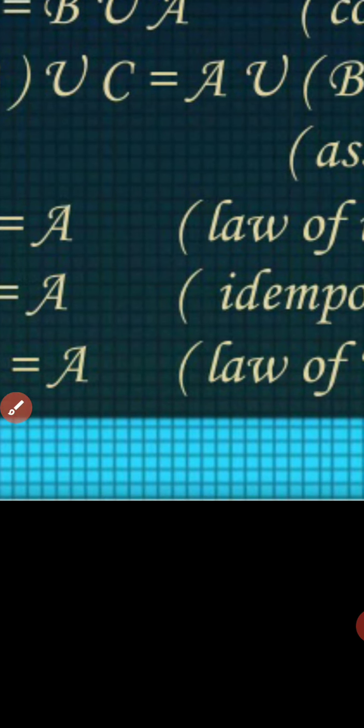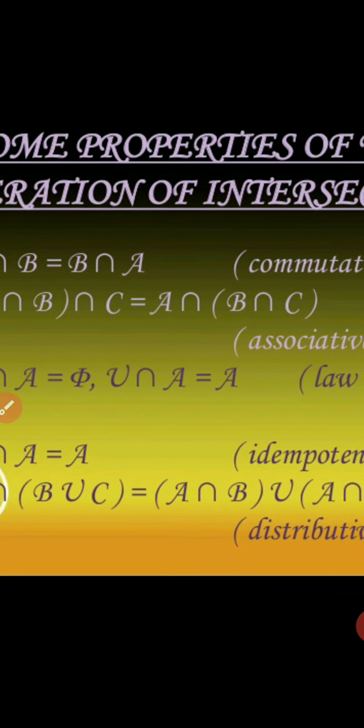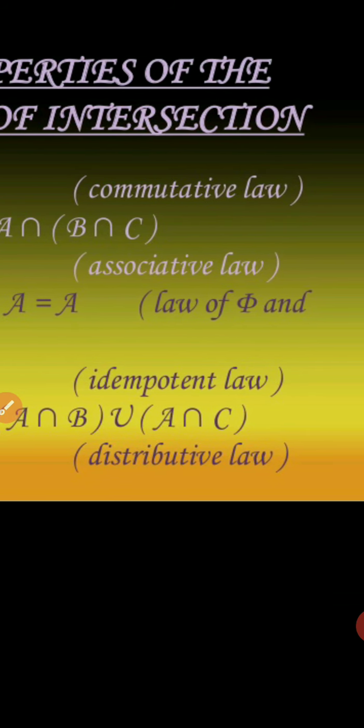Now next, some properties of the operation of intersection. Like union, there are some properties of the operation of intersection. Number first, A intersection B equals B intersection A. Commutative law.